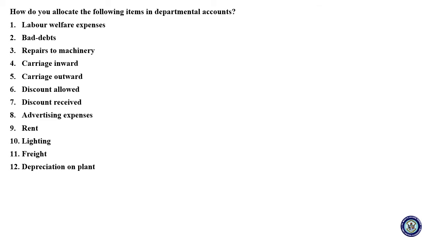Labor welfare expenses, bad debts, repairs to machinery, carriage inward, carriage outward, discount allowed, discount received, advertising expenses, rent, lighting, freight, depreciation on plant.